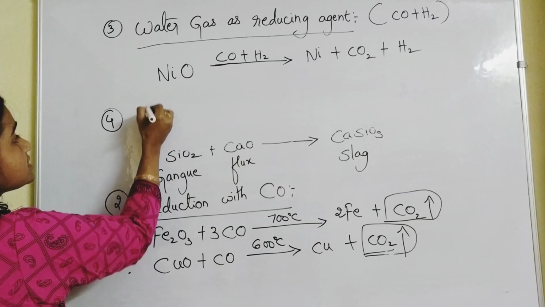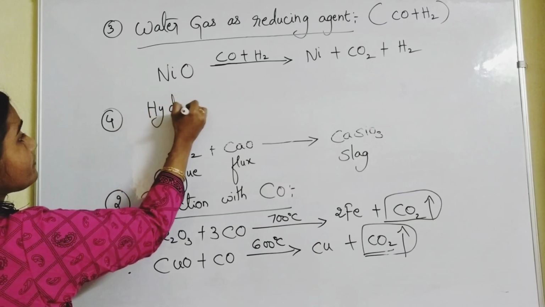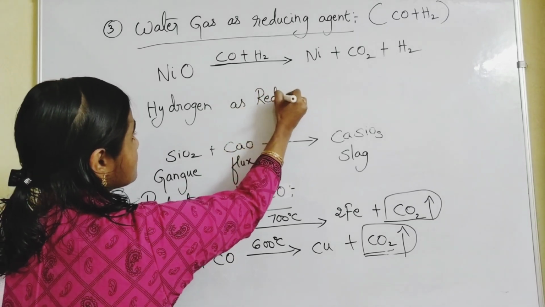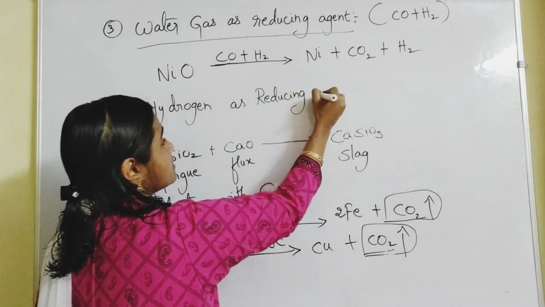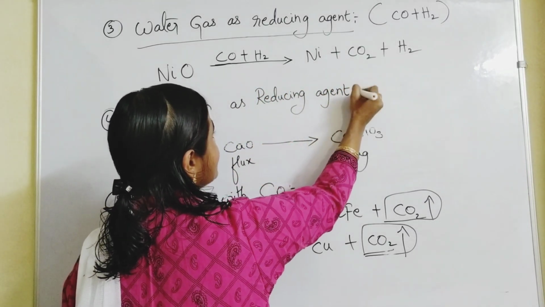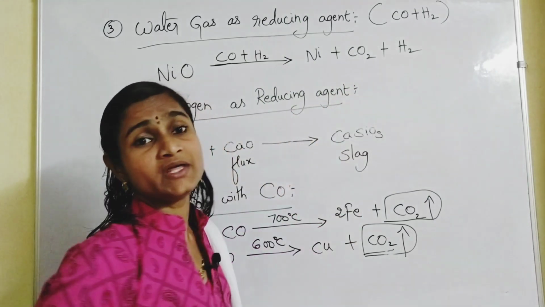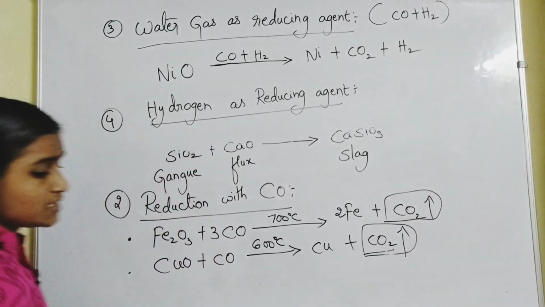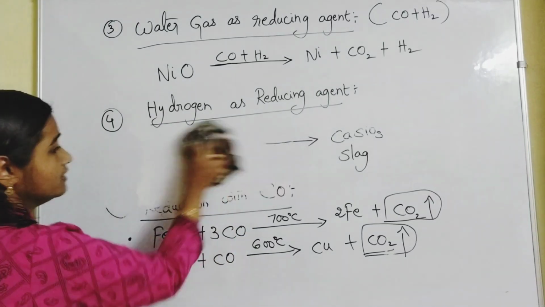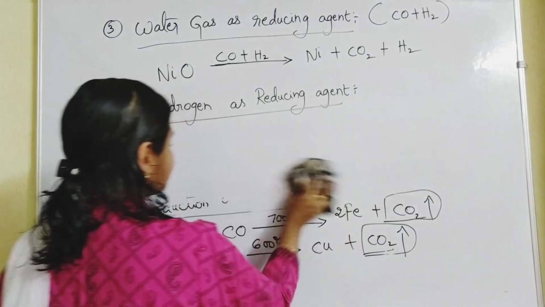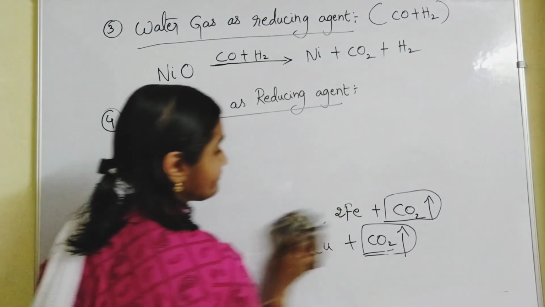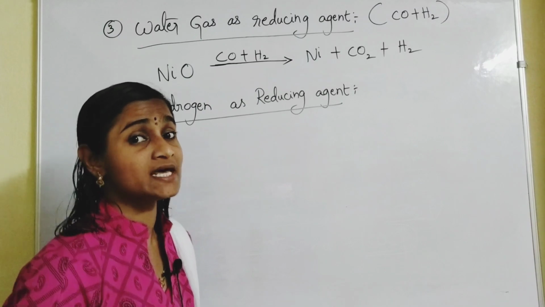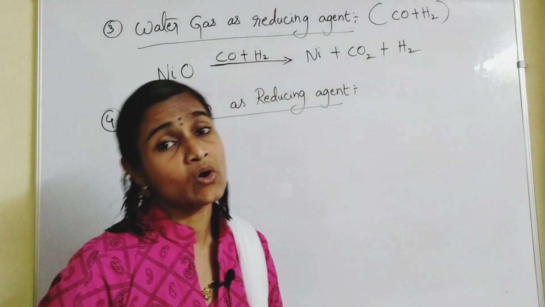And the fourth one is hydrogen as reducing agent. So where do we use hydrogen as reducing agent? That also we have to learn. You can remember the example of molybdenum oxide and tungsten oxide.